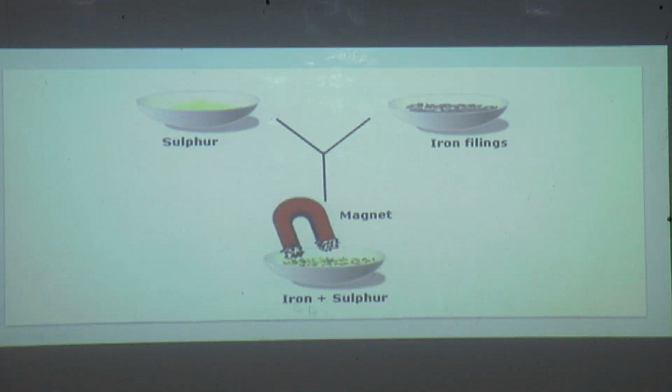So you can see here, for example, in a bowl there are some filings of iron and sulfur. When we move a magnet over it, all the magnetic substances, that is iron, get attached to the magnet, and the iron filings get separated from the sulfur.